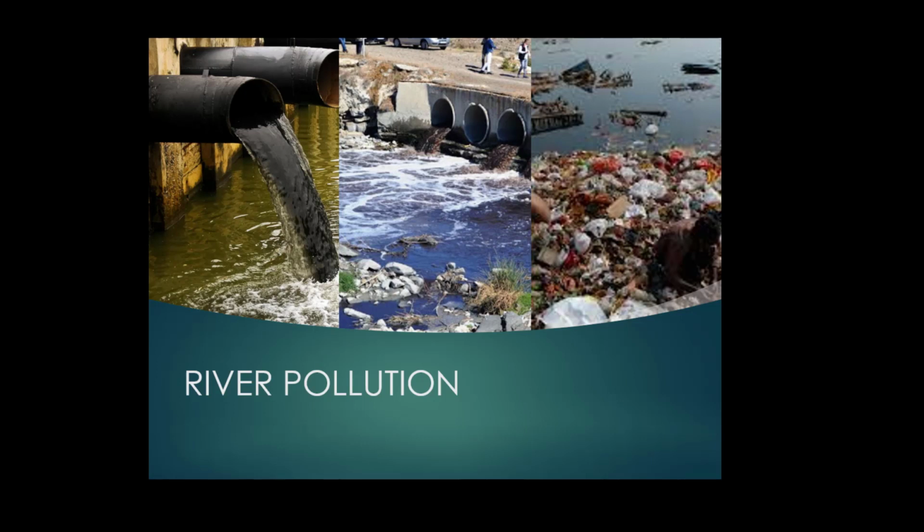There are various plans and targets taken up by this organization to treat the sewage before it is discharged into the river.